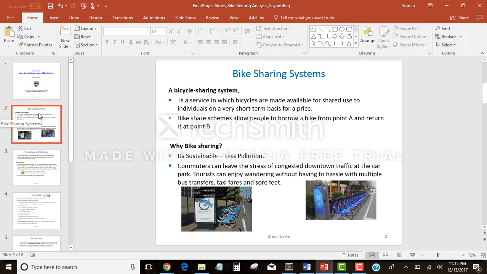Now, what is a bike sharing system? It's a service in which bicycles are made available for shared use to individuals on a very short term basis for a price. Bike share schemes allow people to borrow a bike from point A and return to point B. It is sustainable, with less pollution, and also we can avoid congestion, traffic, etc.